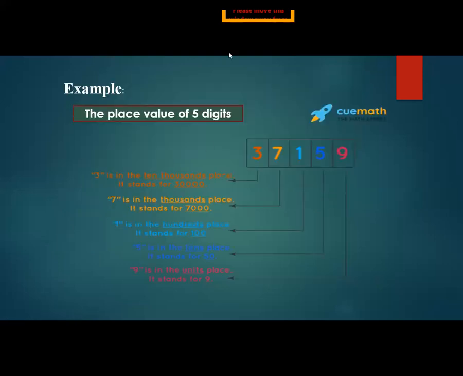If you have any question, any problem, raise your hand at the end of the class, and I will unmute you, then you will ask, okay? This is an example of 5-digit numbers. 37,159. 3 at 10,000s means 30,000. 7 is 7,000. 1 is 100. 5 is tens, and 9 at the place of units stands for 9.